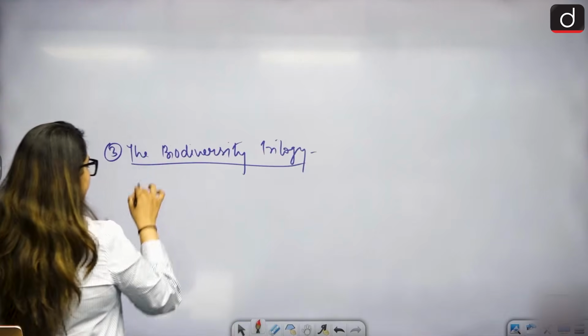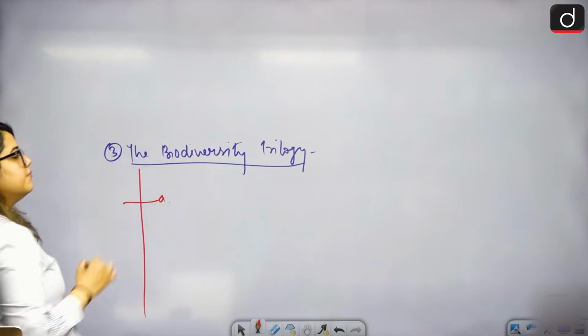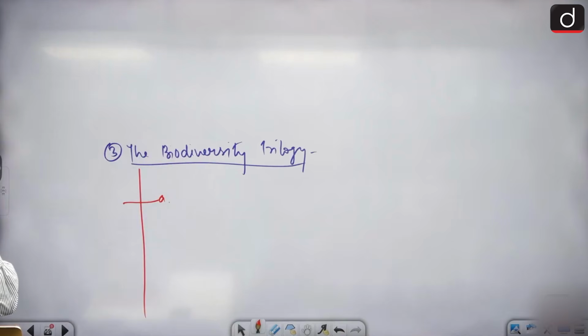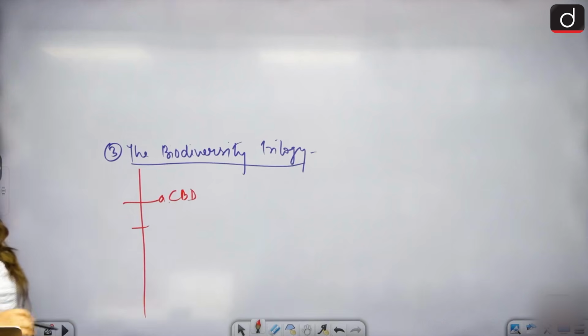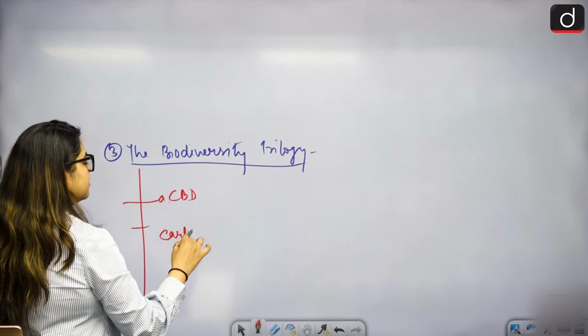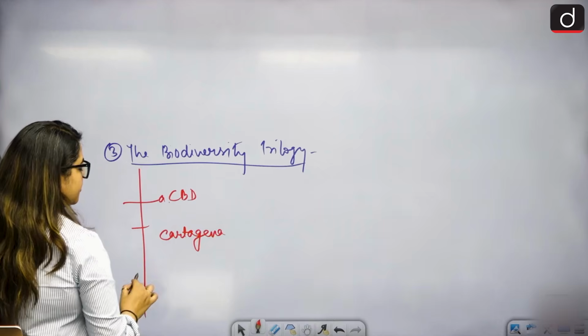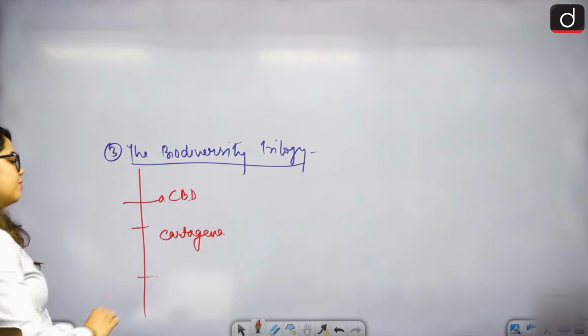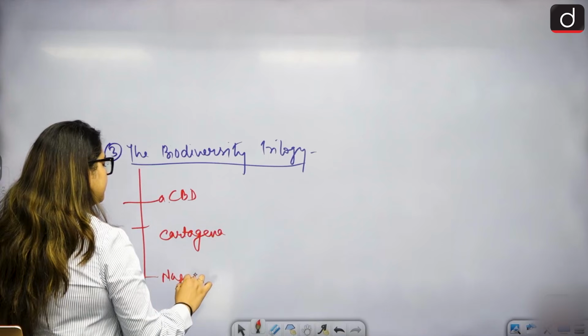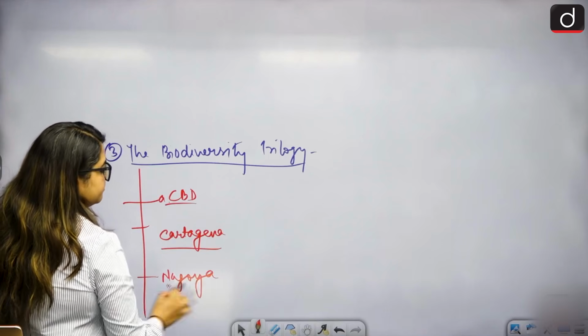Number one, we have CBD, the Convention on Biological Diversity. Second, we have the Cartagena Protocol. And the third one, we have the Nagoya Protocol.